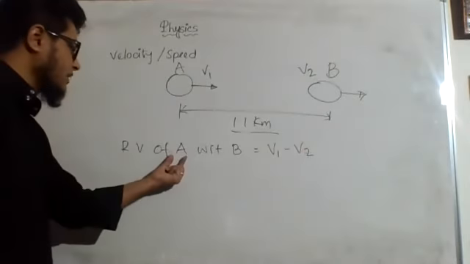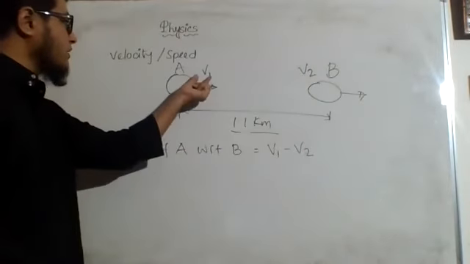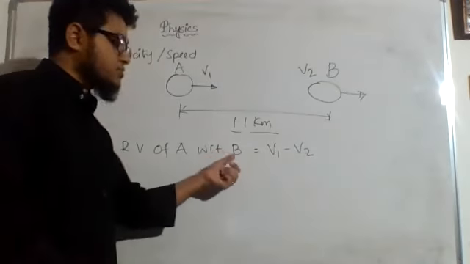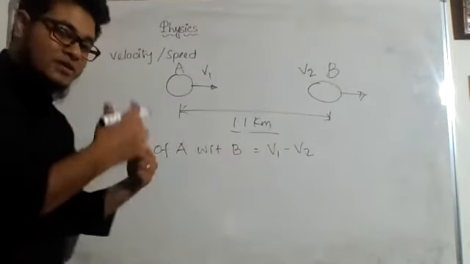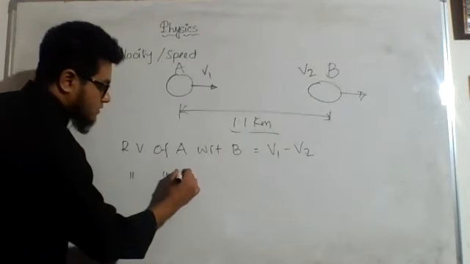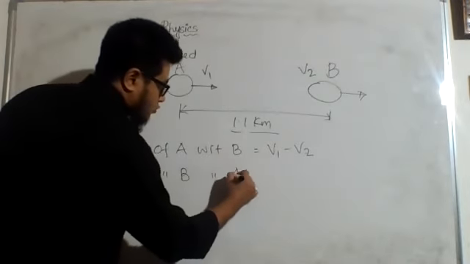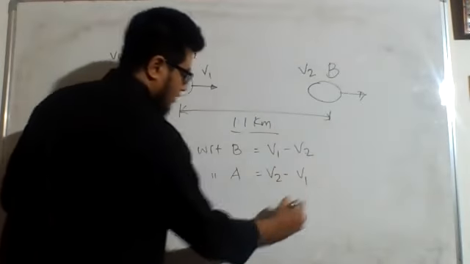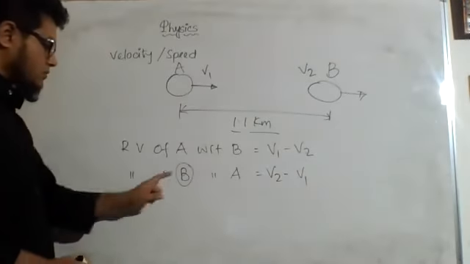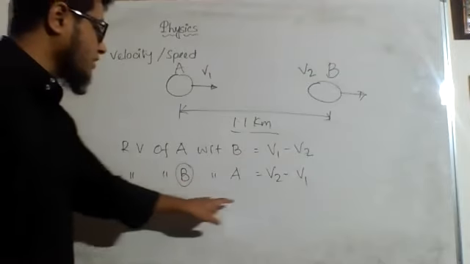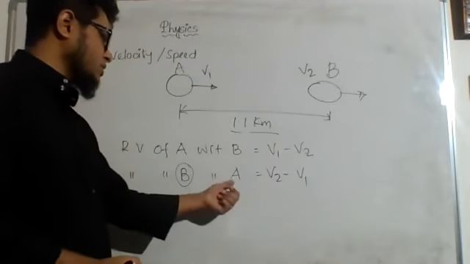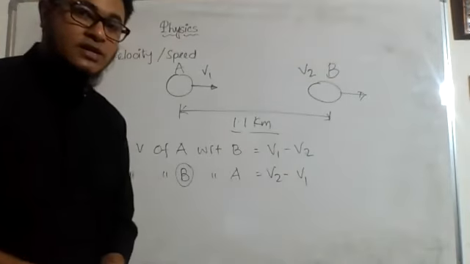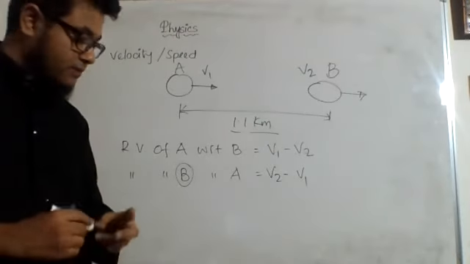That means the relative velocity of A we want to know, so the velocity of A will be first, then I will subtract the velocity of B, with respect to which I am considering it. But what if you are asked the relative velocity of B with respect to A? Then it will become v2 minus v1, because here the relative velocity of B we are trying to find out, so v2 comes first, and the velocity of A will be subtracted from it. Clear? Please do not make this mistake. Be very careful.